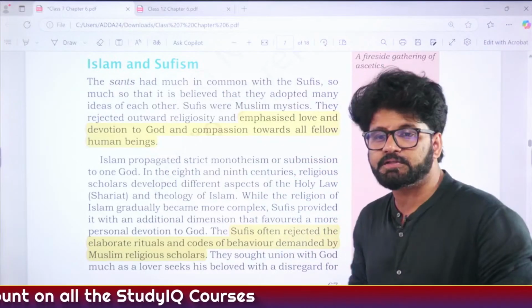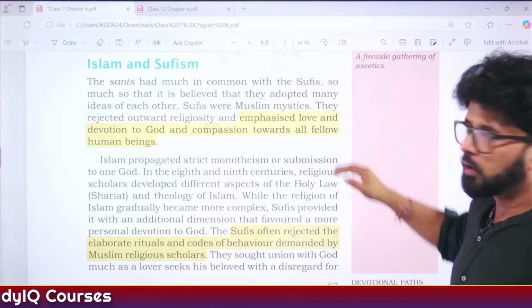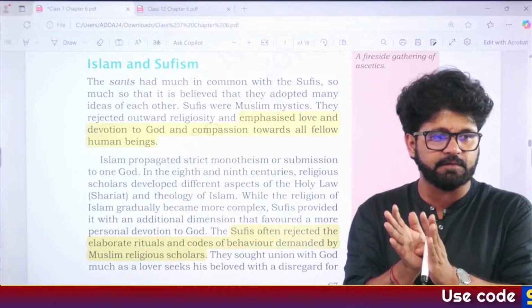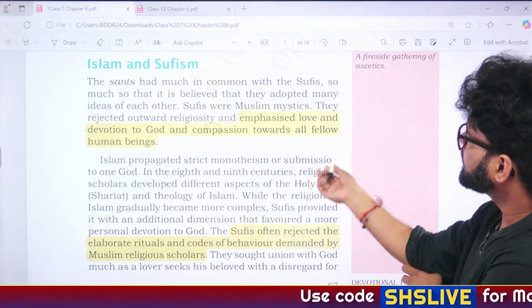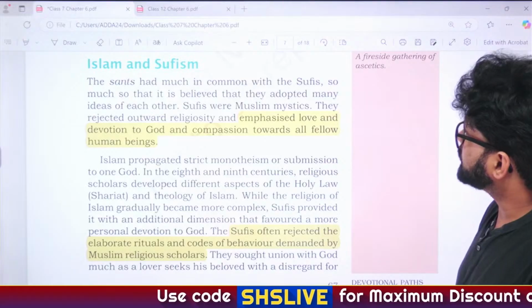Okay, so this is class 7 chapter 6. Hope you can see it. Do you want me to enlarge it further, or is this fine? I can enlarge it further as well.